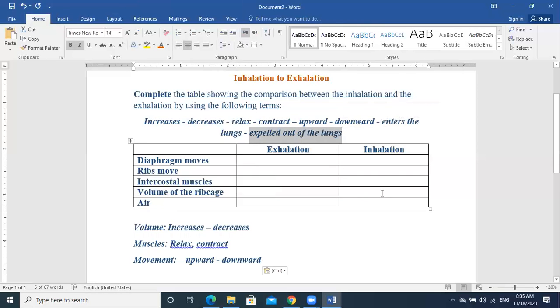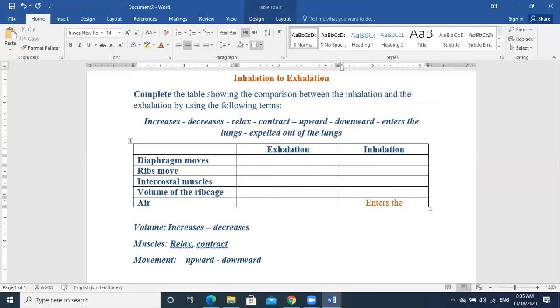We have to start with the inhalation. The air during inhalation enters the lungs. Excellent. While during exhalation, it is expelled out of the lungs. Do you have any question before we continue? Is it clear? Yes. Okay.